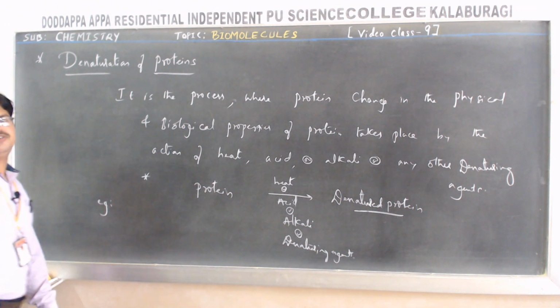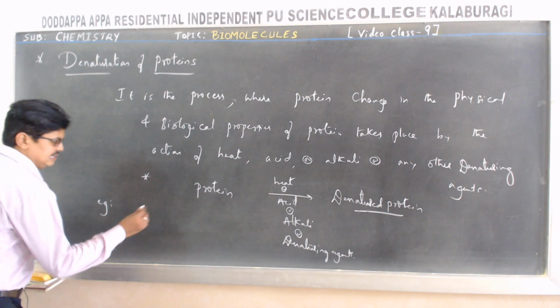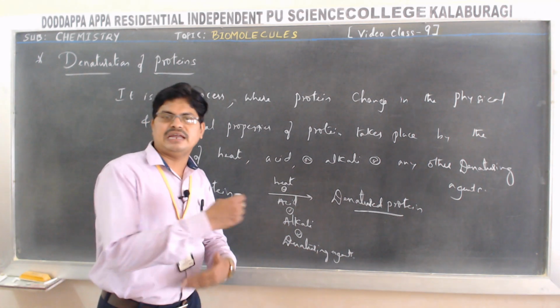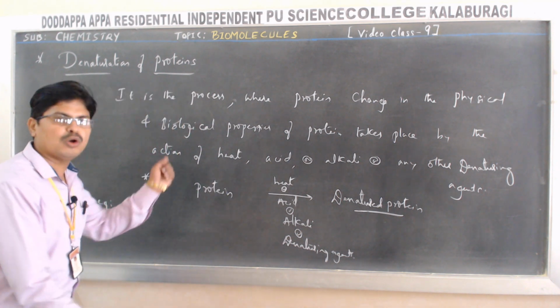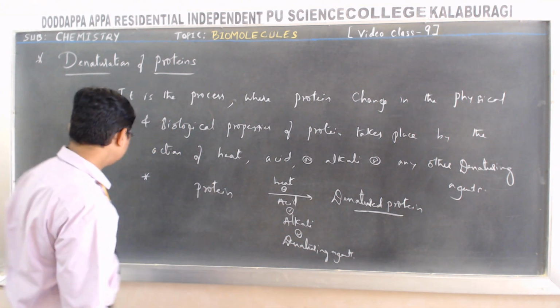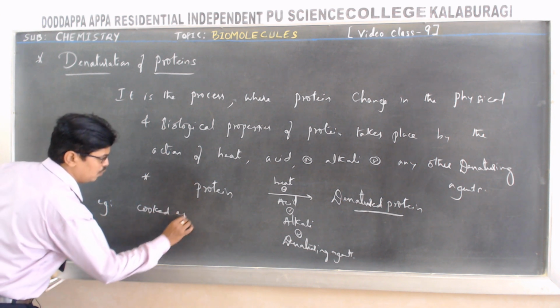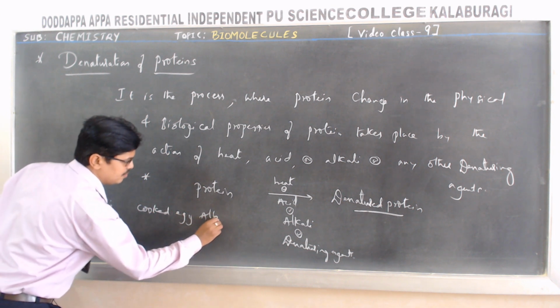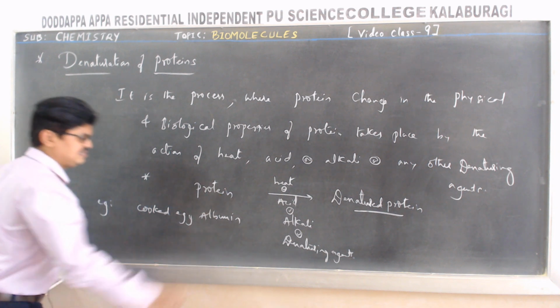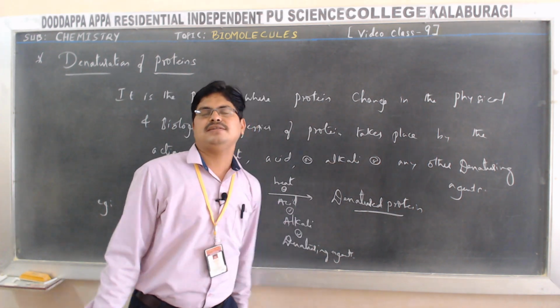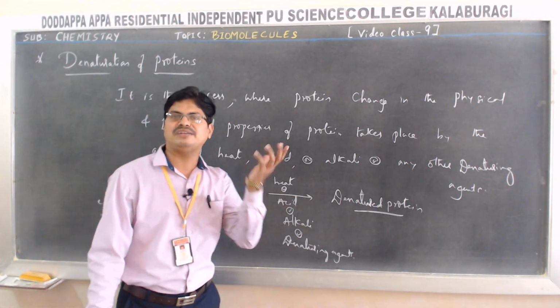Example for denaturation of protein is the conversion of egg albumin into cooked egg albumin. Otherwise, the conversion of egg albumin into a white mass. Upon heating, it becomes a white mass.